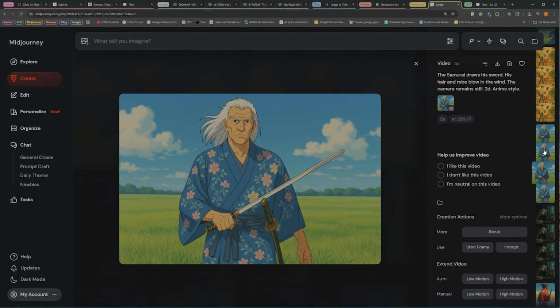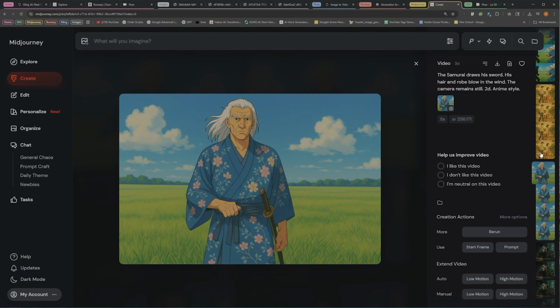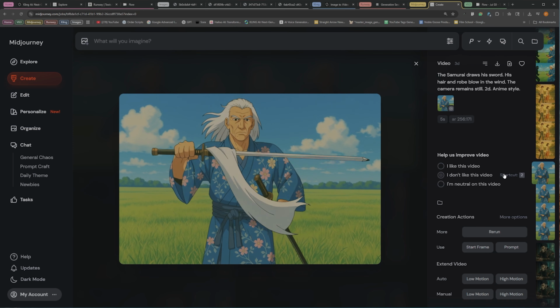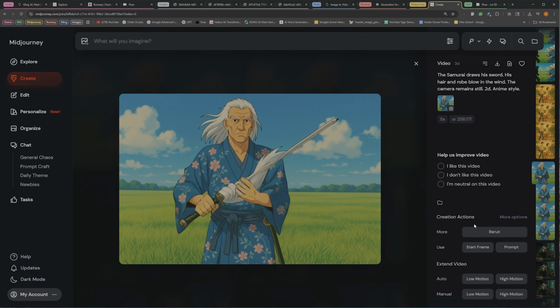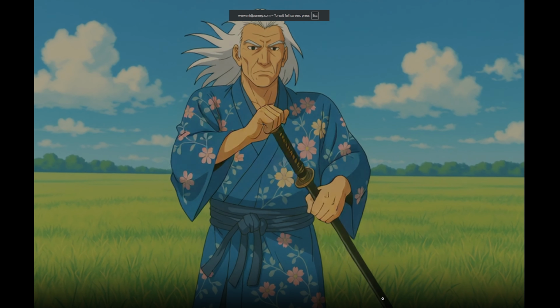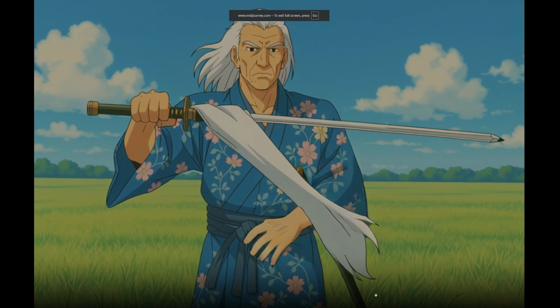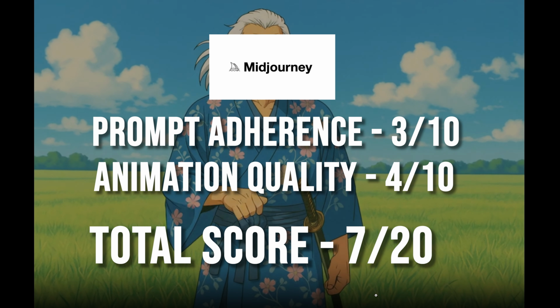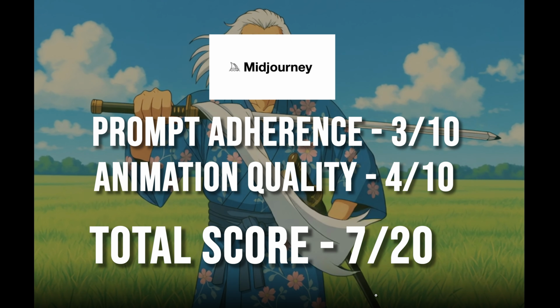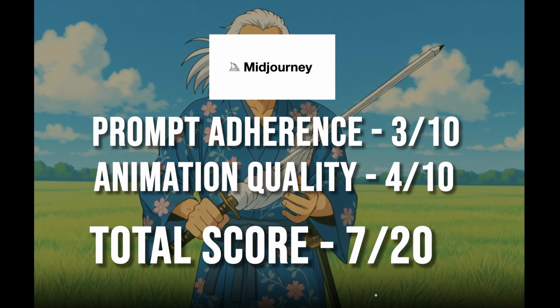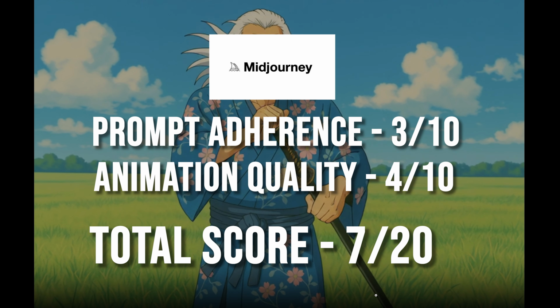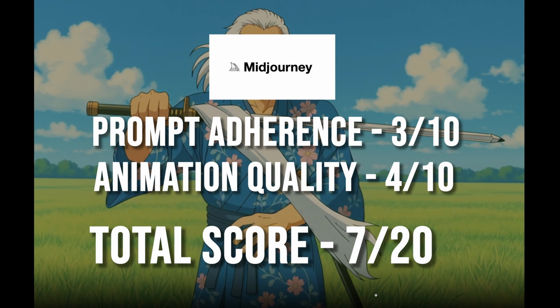Yeah, so that one's not really looking too good. None of them on Midjourney really, yeah, so there's like a cloth on that one. That one's pretty interesting. None of these really did what we wanted. For Midjourney, in terms of animation, I'm going to give this a similar score to Runway. In terms of prompt adherence, I'm going to give it a 3 out of 10. And in terms of animation quality, I'm going to give it a 4 out of 10.